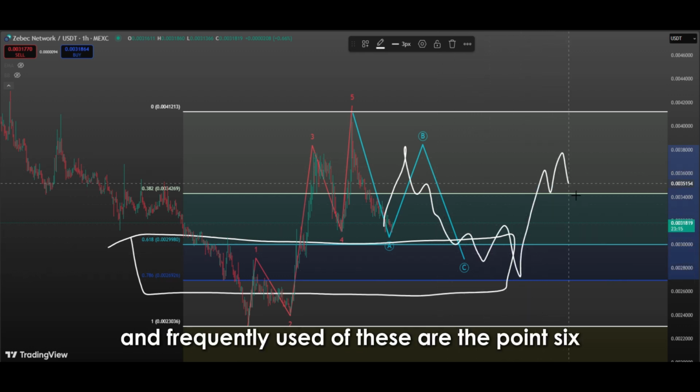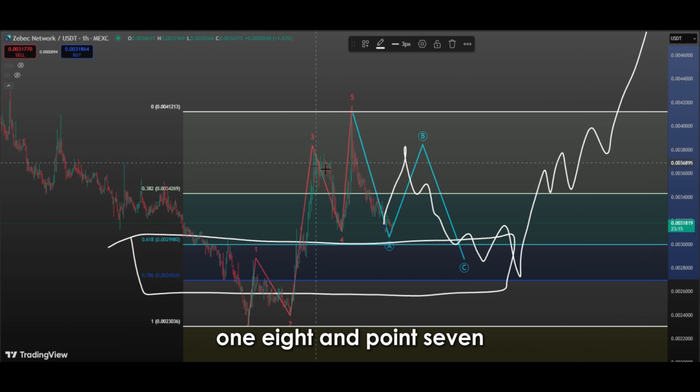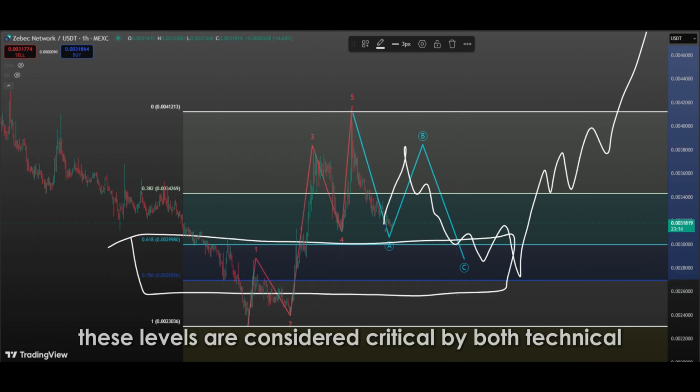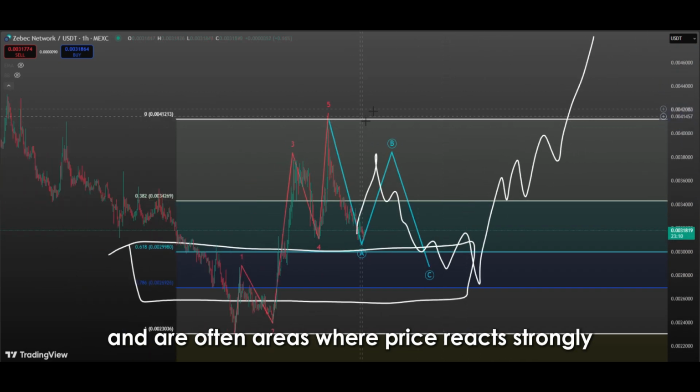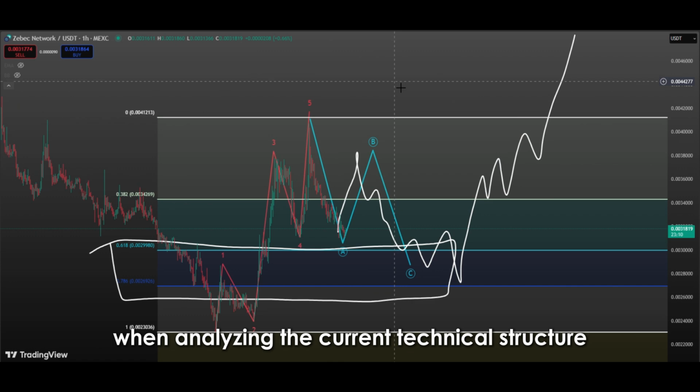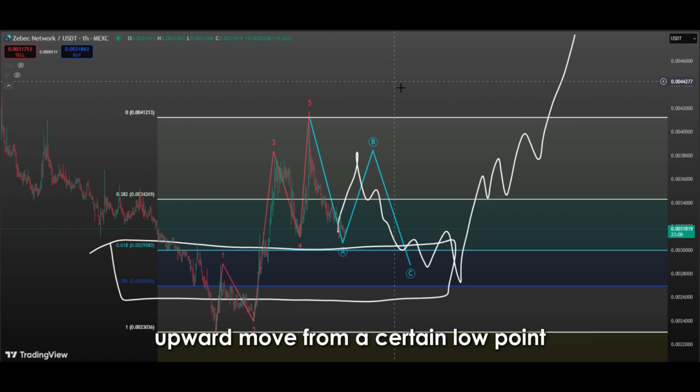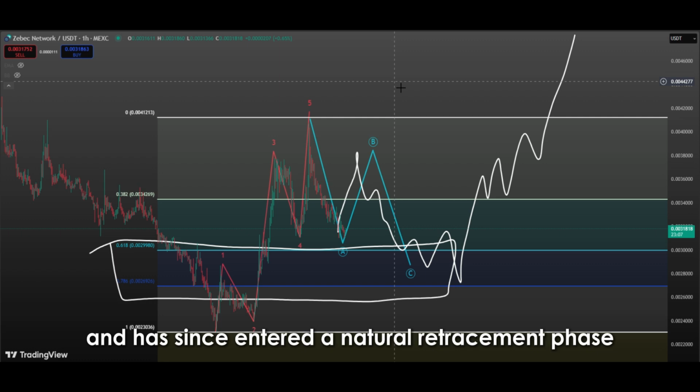The most well-known and frequently used of these are the 0.618 and 0.786 levels. These levels are considered critical by both technical traders and algorithmic systems, and are often areas where price reacts strongly. When analyzing the current technical structure, it's clear that the price has made a strong upward move from a certain low point and has since entered a natural retracement phase.